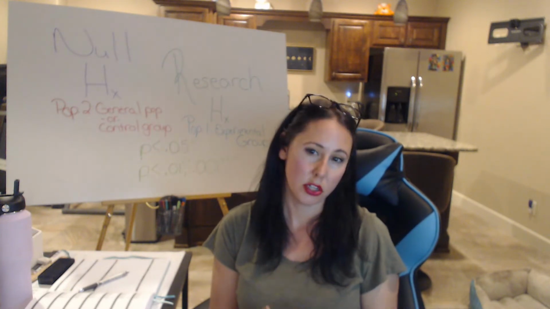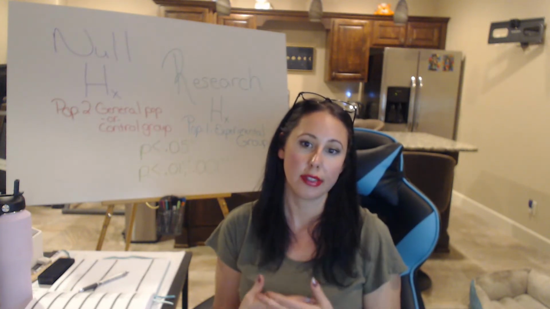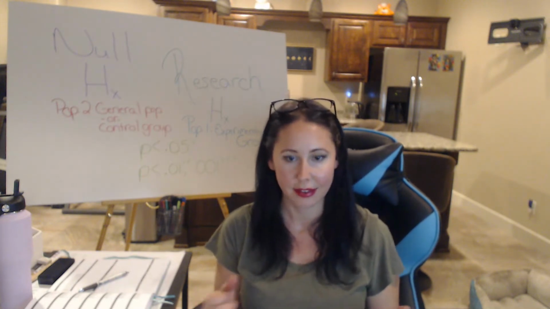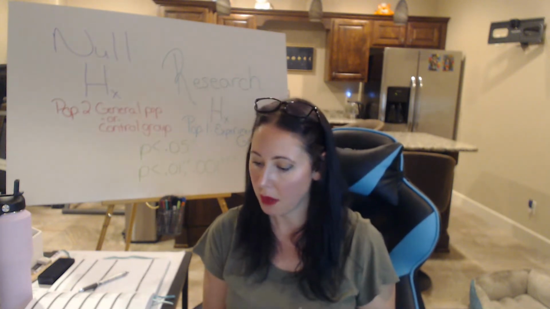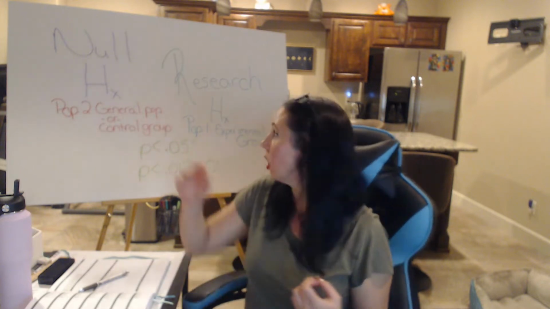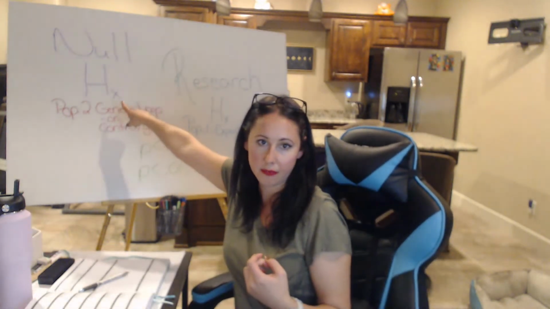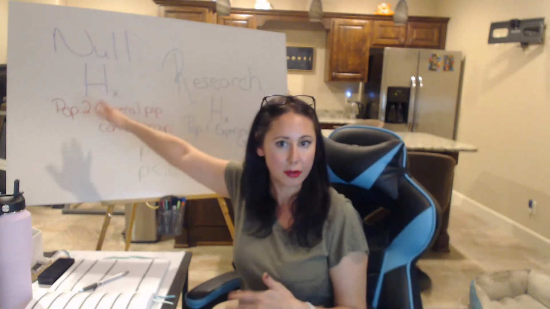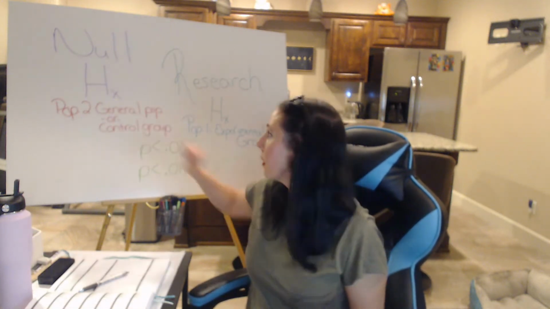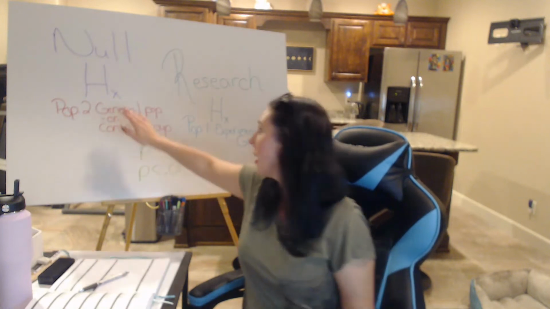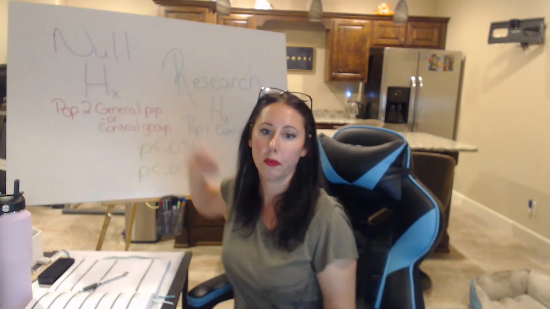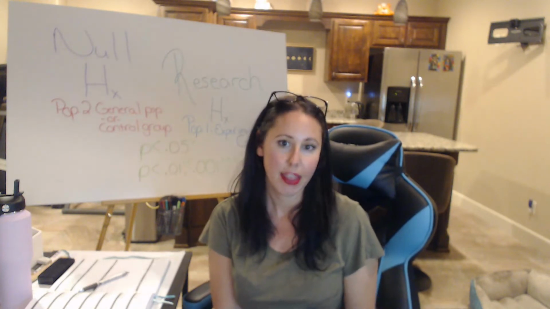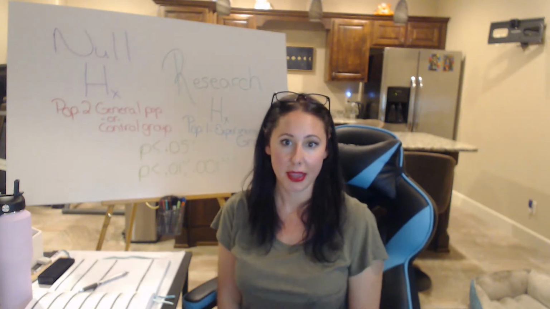What I want to do is some mathematical computations, which I'm not going to make you do by hand. Some mathematical computations where I can look at the null hypothesis, because obviously I want the research hypothesis to win. So I look at the opposite one. I look at the null hypothesis, and I say, if this were true, what are the chances that I would get the result that I'm getting?